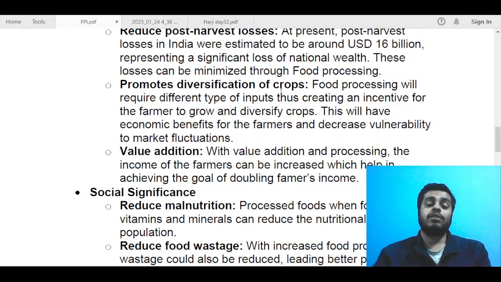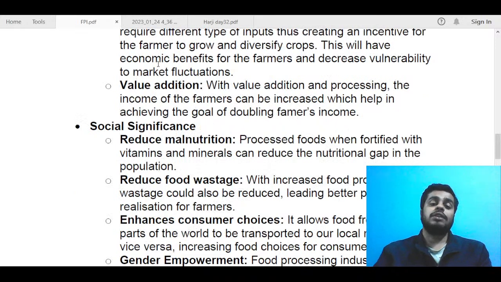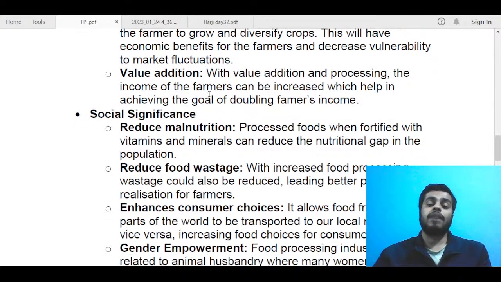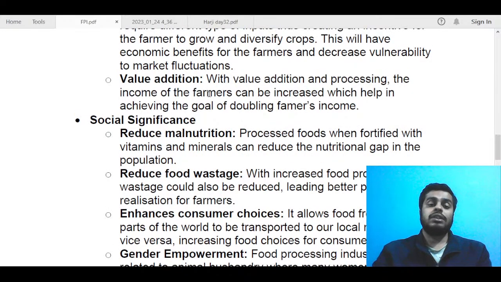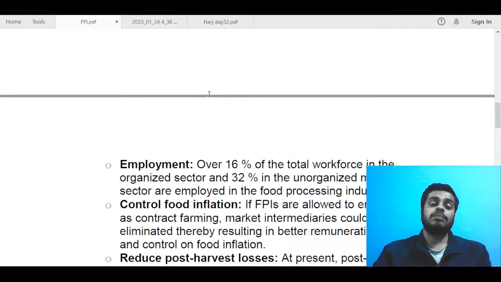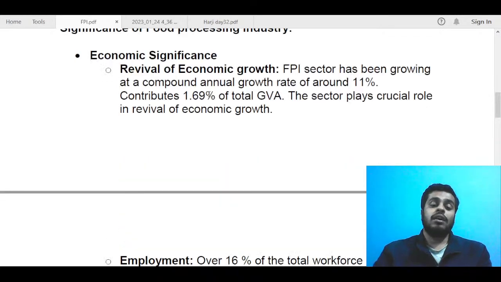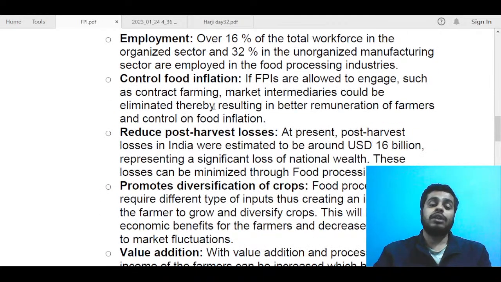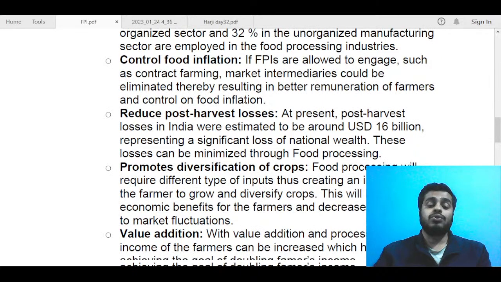Next is value addition. This is the primary function of the food processing industry. With value addition in processing, the income of farmers can be increased, which helps in achieving the goal of doubling farmers' income. So these are some of the economic significances you could have mentioned. Most important being growth, employment, inflation, reducing losses and diversification of crops. I think these first three or four points were quite important, and you should have written this.